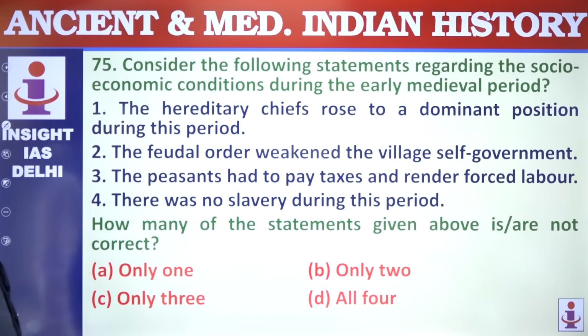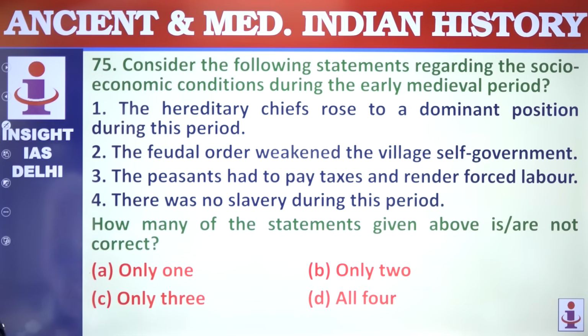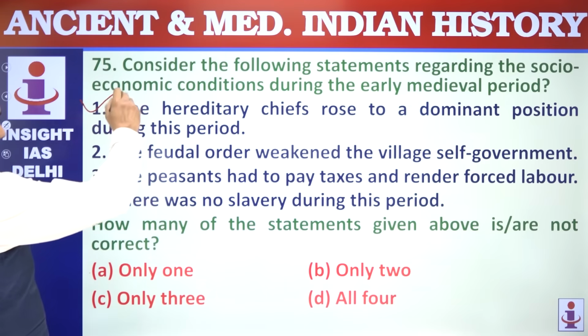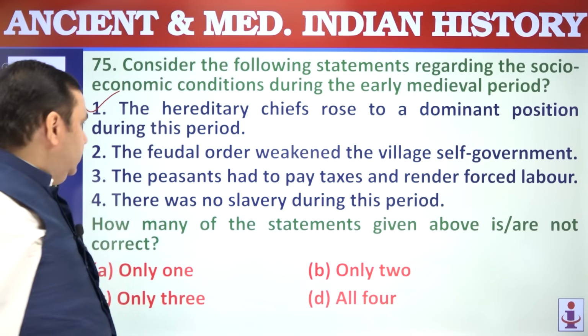See. Consider following statement regarding socio-economic condition during early medieval age. The hereditary chief rose in dominant position, that's correct. It was the age of feudal system. Feudal lords were hereditary, local rajas or chiefs.